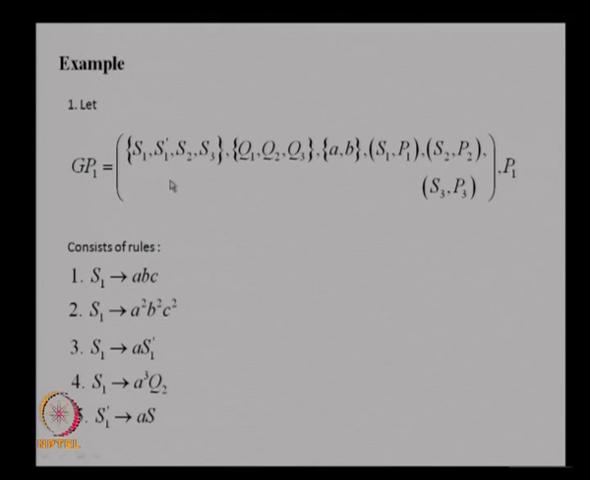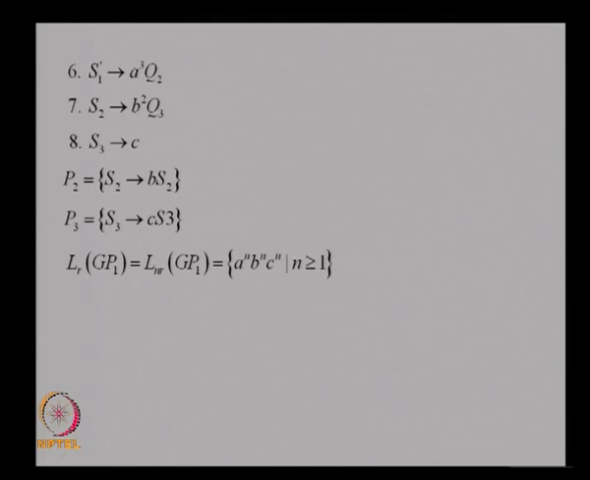Consider this example. You have 3 components: S1, P1, S2, P2, S3, P3. P1 has a number of rules, 8 rules. P2 has just 1 rule, P3 has 1 rule. What is the language generated in the returning and the non-returning mode? We will find that the language generated is a^n b^n c^n.